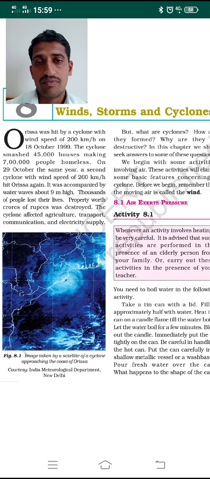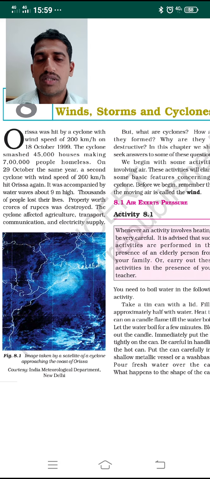Just imagine, if the water level rises to a height of 9 meters, think about the condition of that place. Again, for the second time, thousands of people lost their lives, and property worth crores of rupees was destroyed. Lakhs of people became homeless. It may be government property or the property of the people, but it was destroyed.